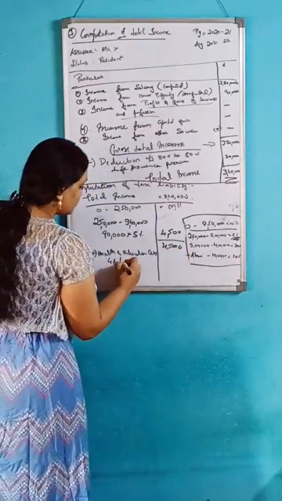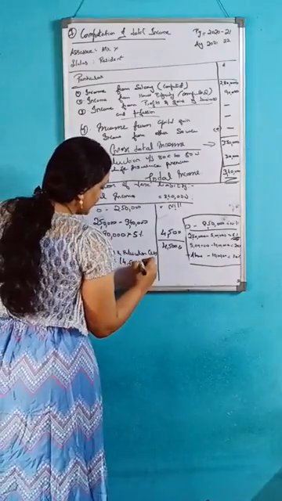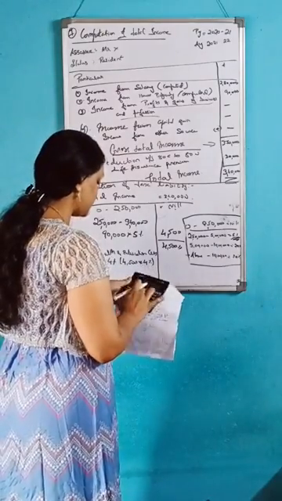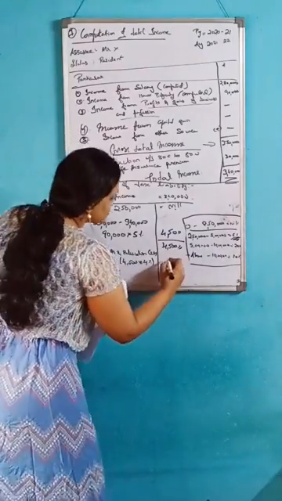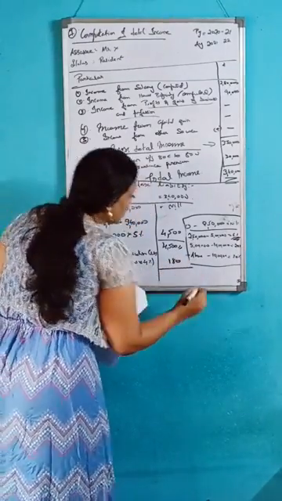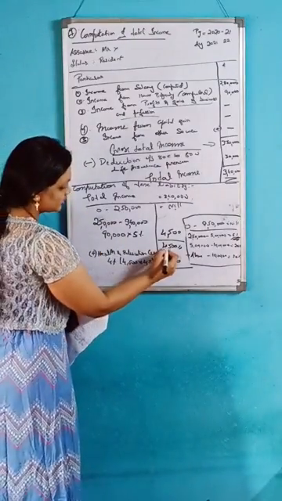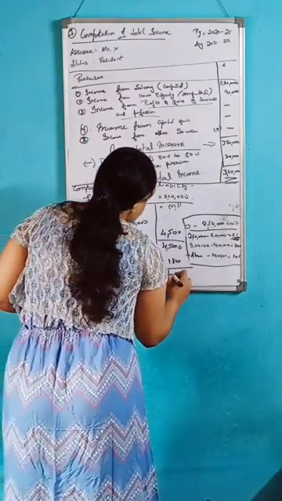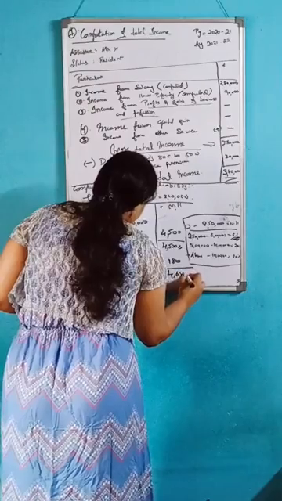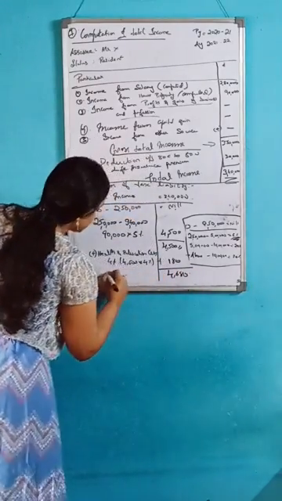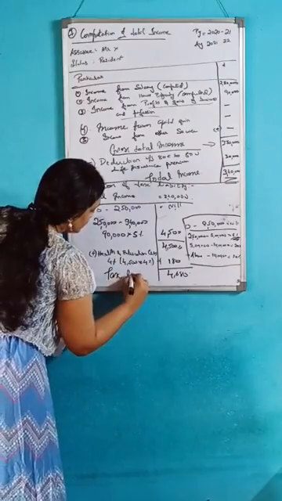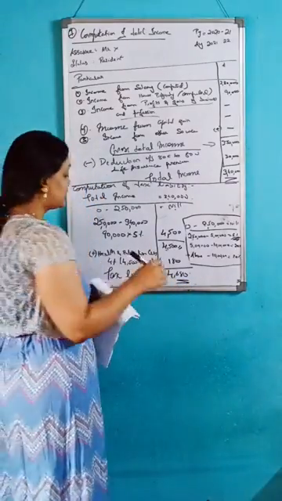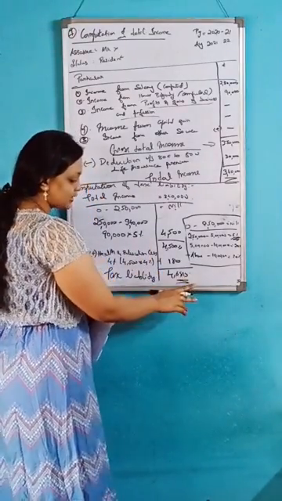So here 4,500 into 4%. How much will you get? You will get 180. So you write here 180. After that you should add. So from 4,500 plus 180, you will get 4,680. That is the tax liability. Okay, so the final answer is tax liability, that is